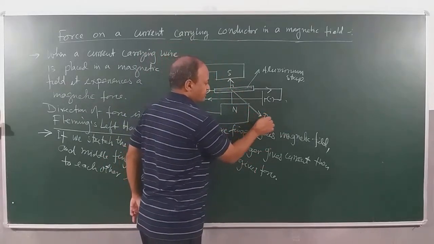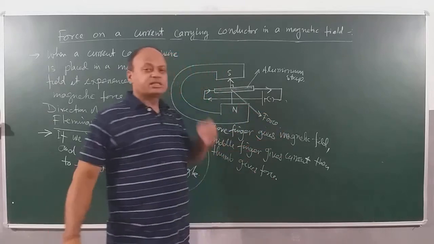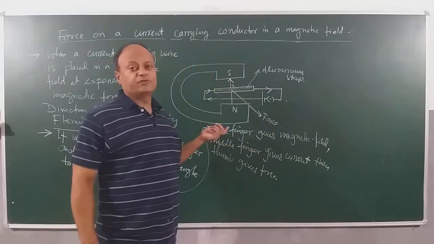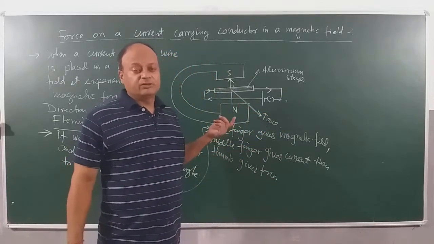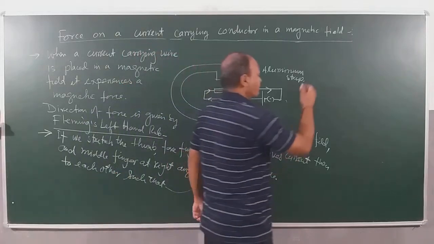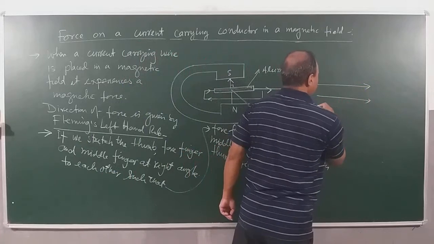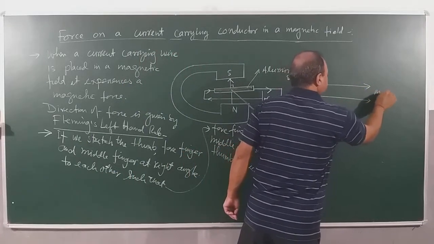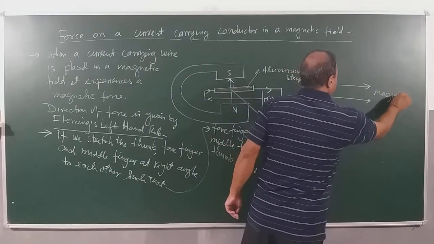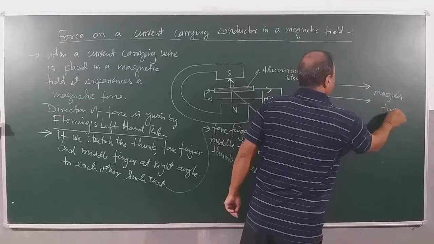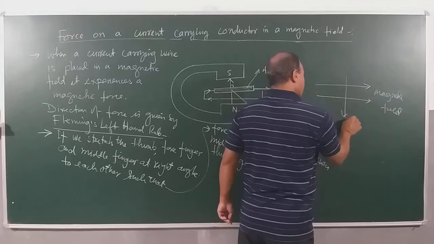So this is the direction of the force, right? In the exam, there will be problems on this where you will be told to find the direction of the force. Let's see here. This is the direction of magnetic field. And this is the direction in which an electron is going.